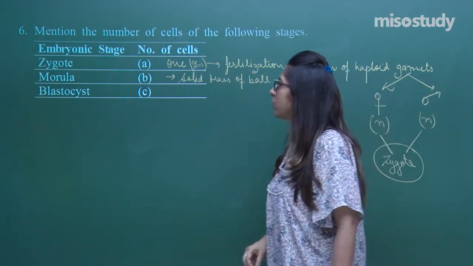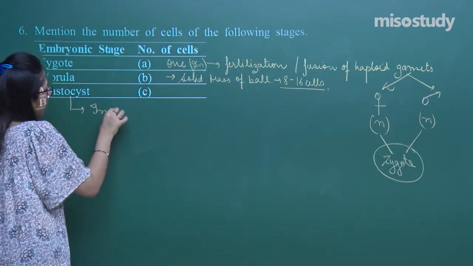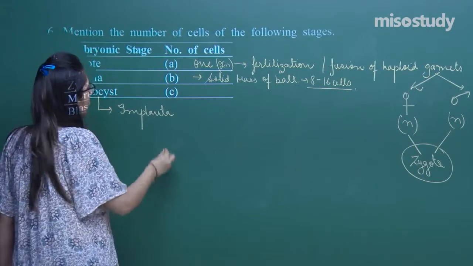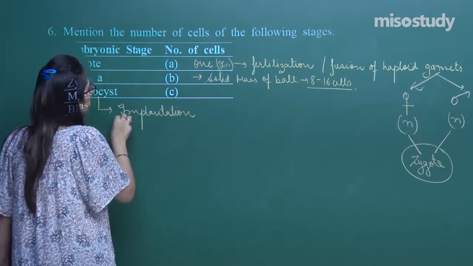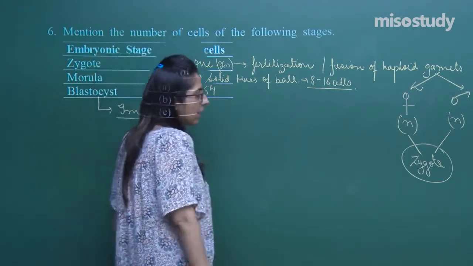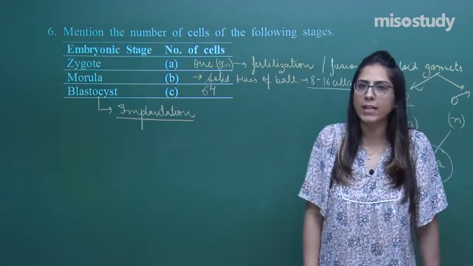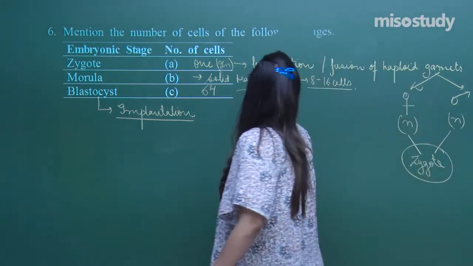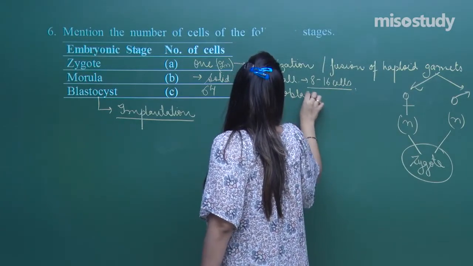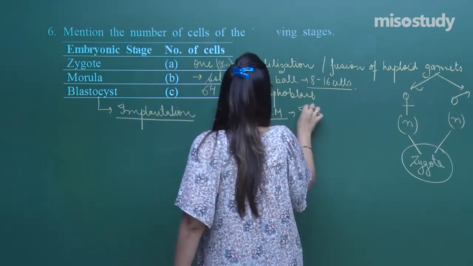Next we have the blastocyst. Blastocyst is where implantation occurs. This is the stage which leads to implantation. Right? And in the blastocyst, we can see that basically it is a 64 cell stage, and this 64 cell stage has a very well defined layer that is called the trophoblast, and the second is called ICM, that is, inner cell mass.